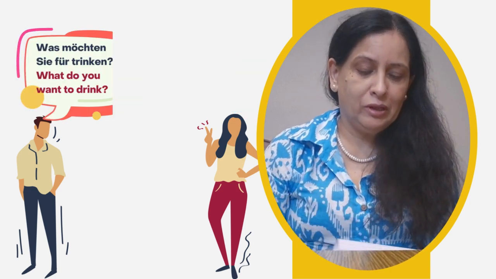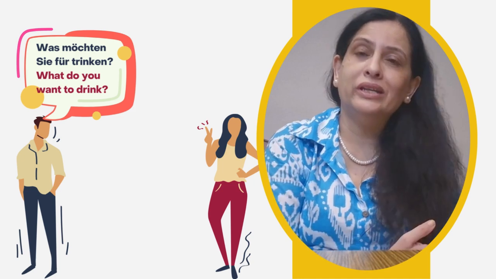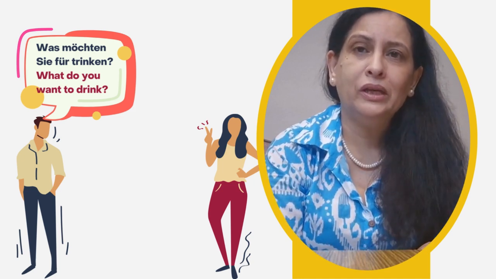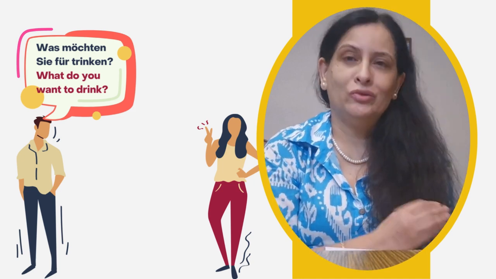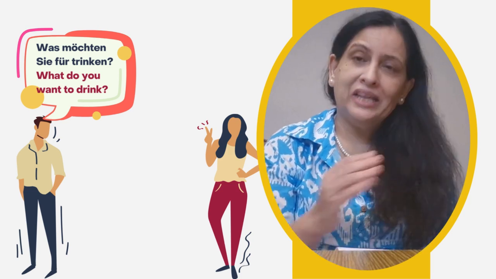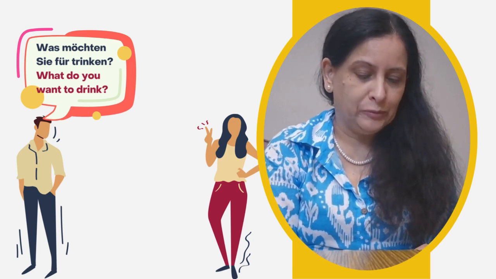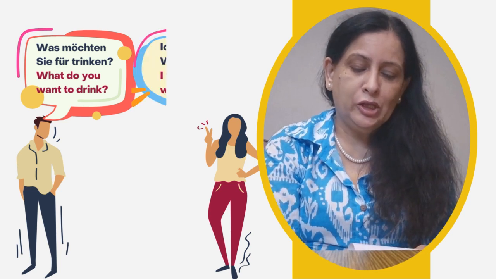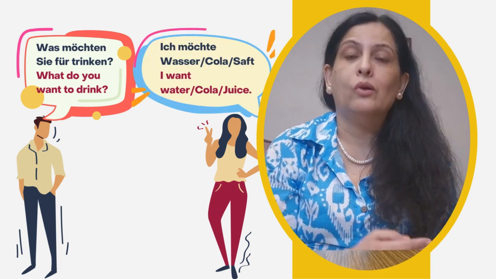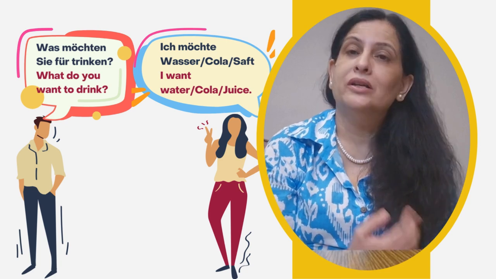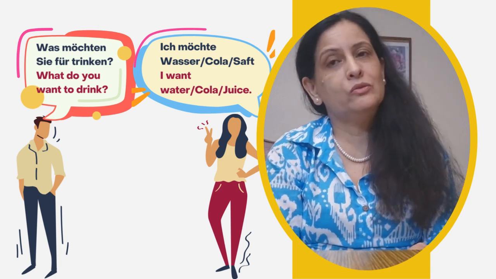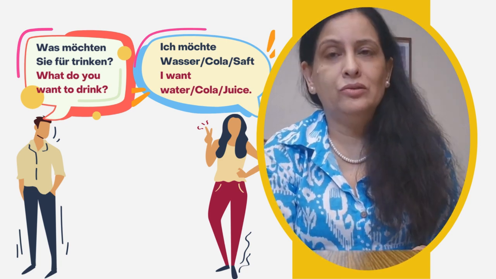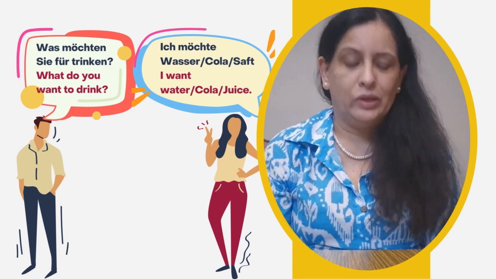Then the seventh one will be was möchten Sie trinken. Then the next question will be what will you have to drink. Again, suppose you go to the restaurant. So the answer will be ich möchte Wasser or Cola or Saft. Saft is juice, Wasser is water. So anything you can tell. Ich möchte so and so.